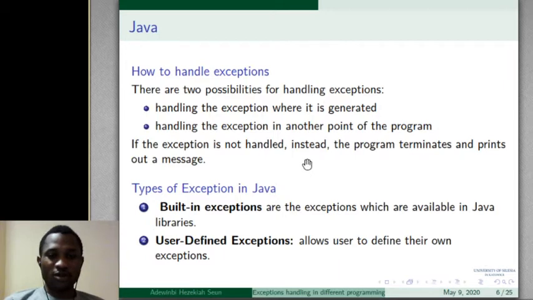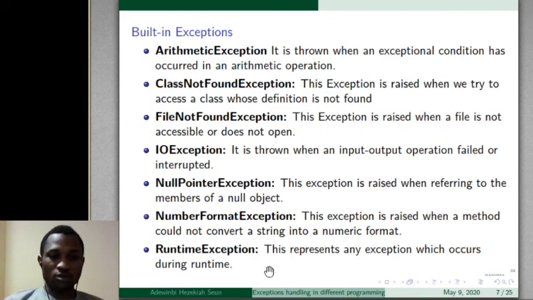So in Java, there are two possibilities of handling exceptions. Either we handle it where it is generated or at another point. So we have two types of exception in Java: the built-in exception and the user-defined exception. Built-in exceptions are the ones that come with the Java libraries, whereas user-defined exceptions are defined by the Java users.